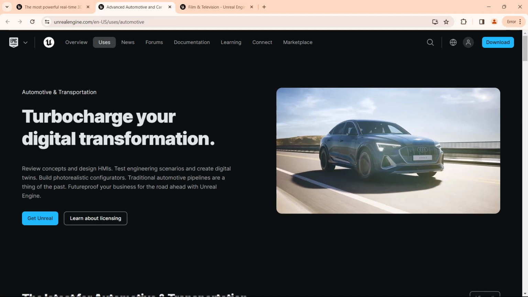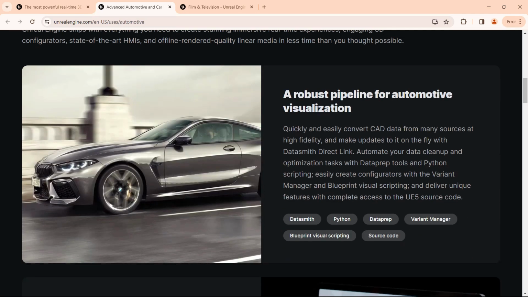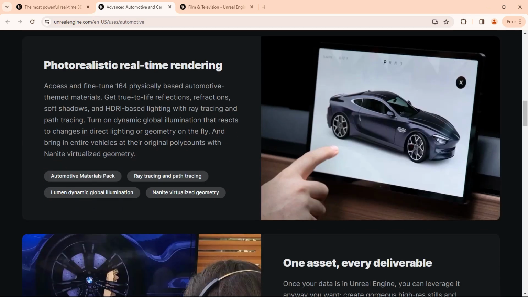Okay, if I close this tab and move to automotive, you can see big brands like Audi, Jaguar, BMW, Porsche. They are using Unreal Engine for interactive stuff as well as for advertising stuff. I would encourage you to see the XUV700 website. In that you will find Unreal Engine is used beautifully to present that car.